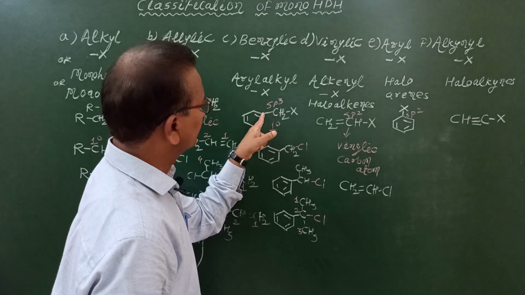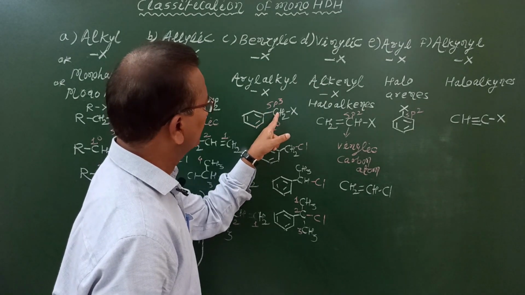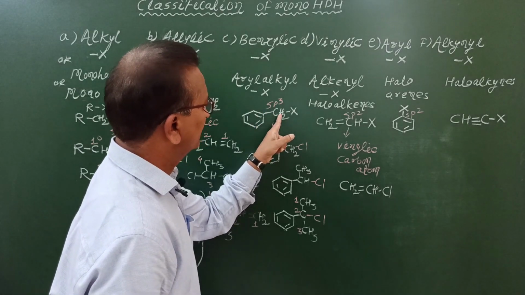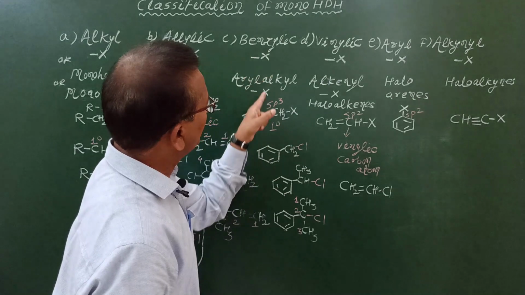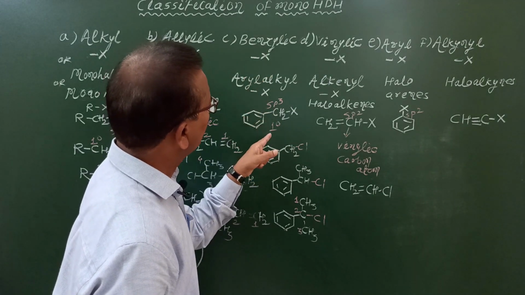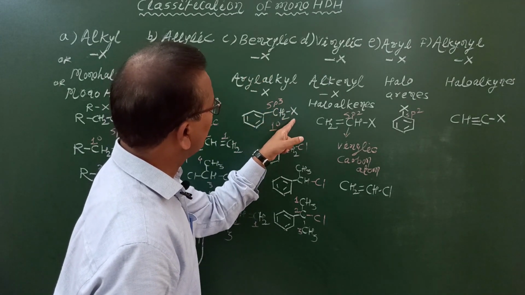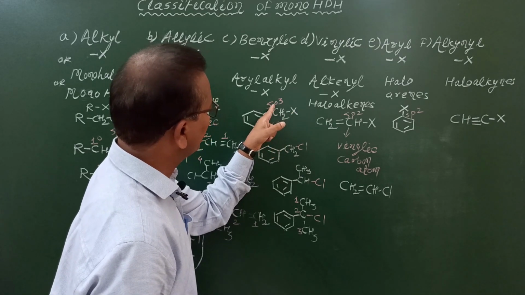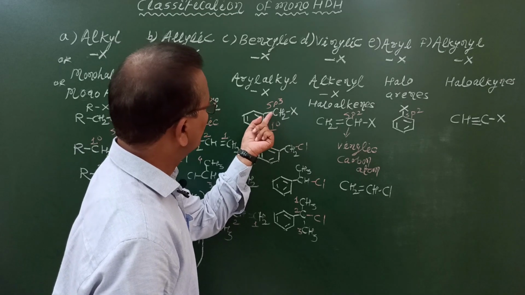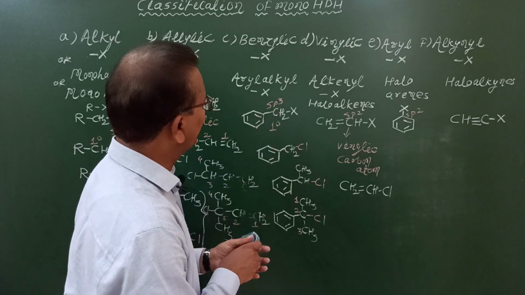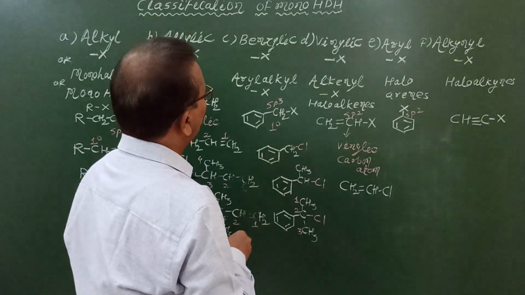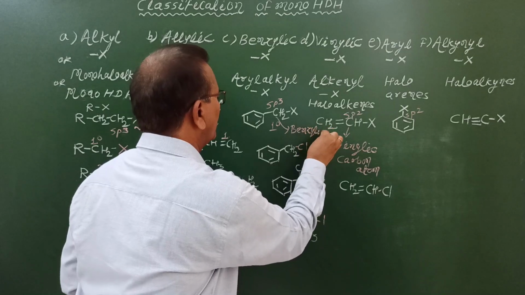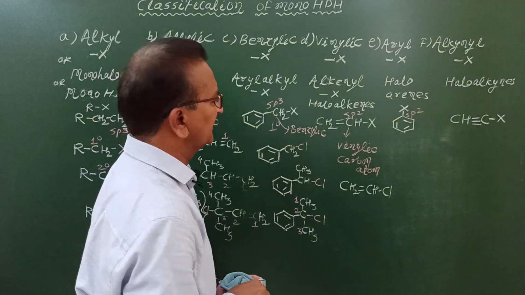Now, in the case of benzylic halides, the halogen atom is bonded to an sp3 hybridized carbon atom next to an aromatic ring. Remember this point. The statement for benzylic halides: the halogen atom is bonded to an sp3 hybridized carbon atom next to an aromatic ring, and this carbon atom is denoted as the benzylic carbon atom.